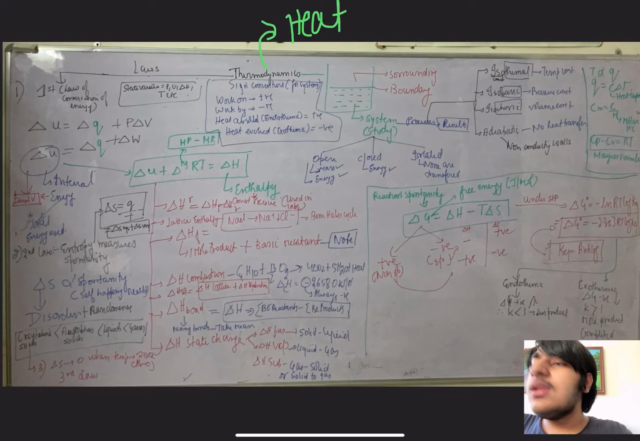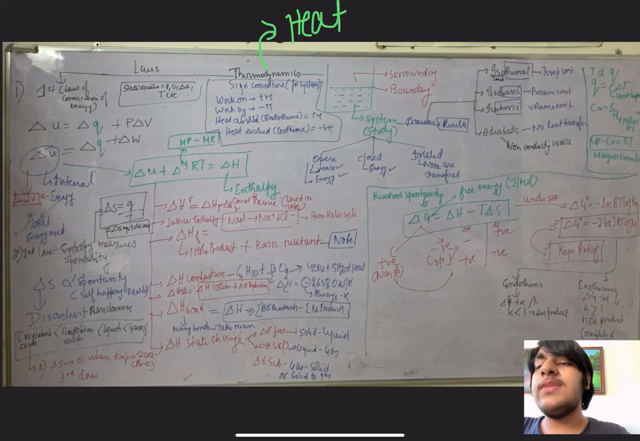Then comes lattice enthalpy. Lattice, you already know, in an ionic bond the ions are arranged in a three-dimensional structure called lattice. So whenever the lattice breaks into the cation and the anion, just like NaCl, the salt breaks into Na+ and Cl-, the enthalpy of that process is called lattice enthalpy, which is found using an enthalpy diagram called the Born-Haber cycle.